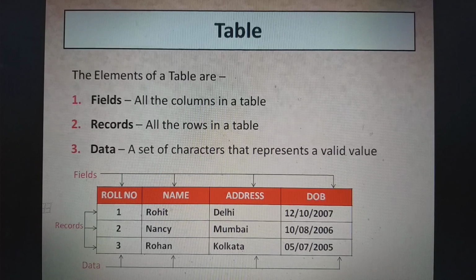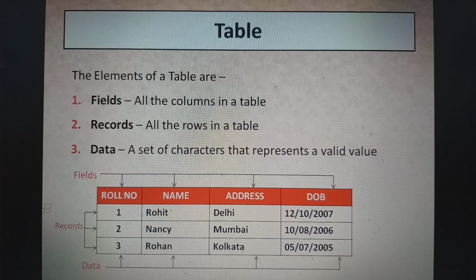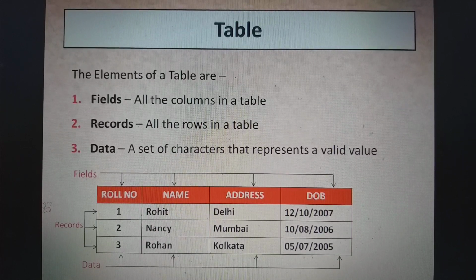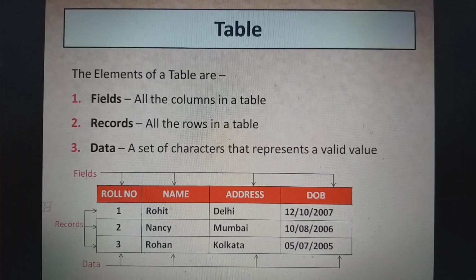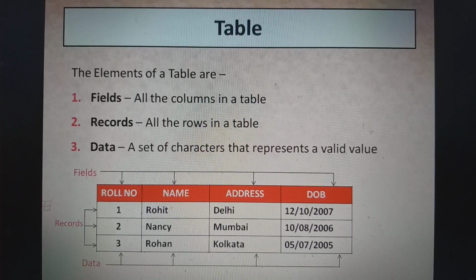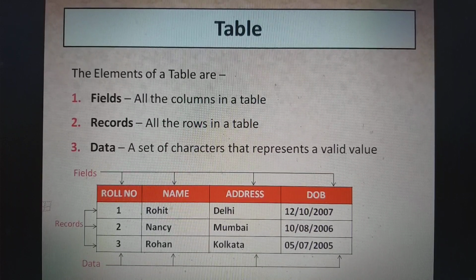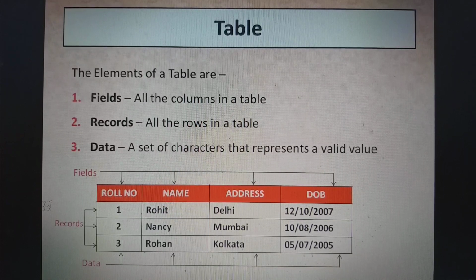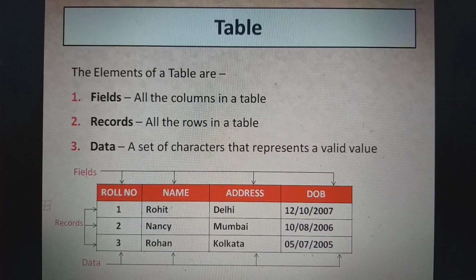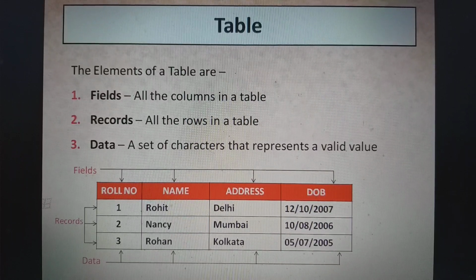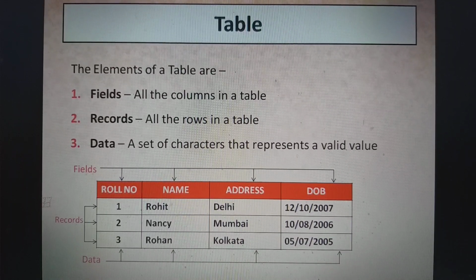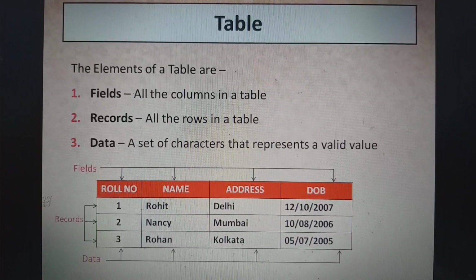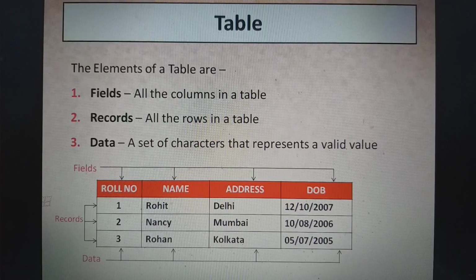Now we will discuss the elements of a table. The elements of a table are fields, records and data. First we will see fields. Fields are all the columns in a table. Each field has a specific heading called the column heading, which contains one type of information. The fields in the table given are roll number, name, address and DOB, date of birth.